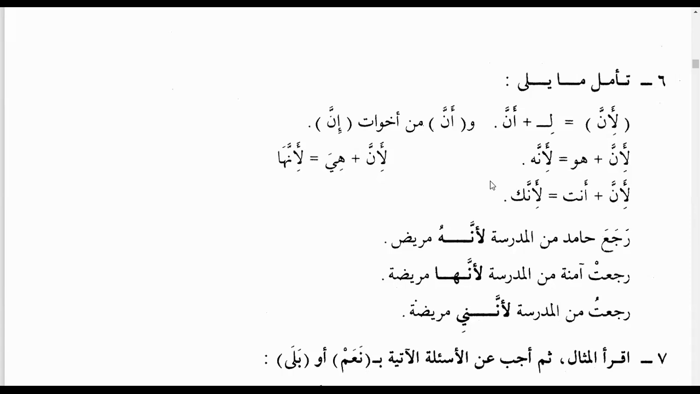So the attached pronouns, they come with the preposition. They also come with the verb. They also come with the noun. So we have three parts of speech. We have noun, ism, fi'l, and preposition. So they come with all of them.